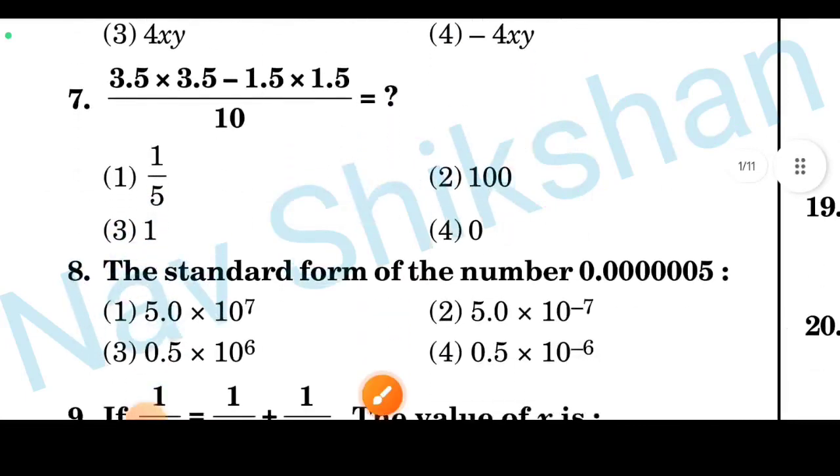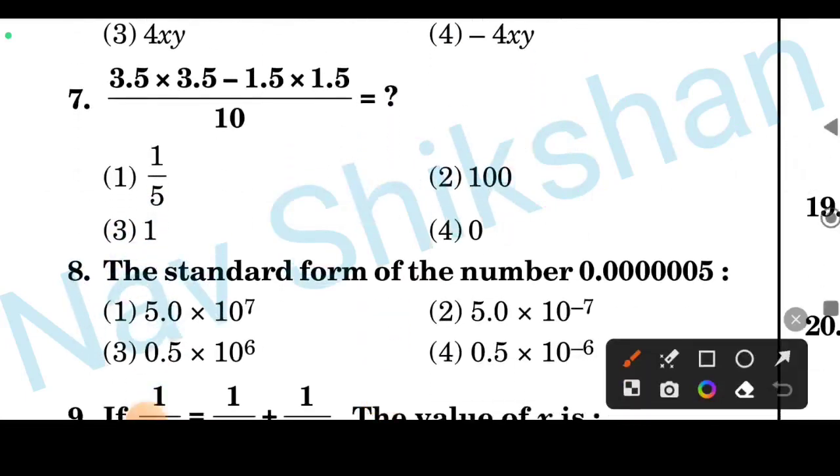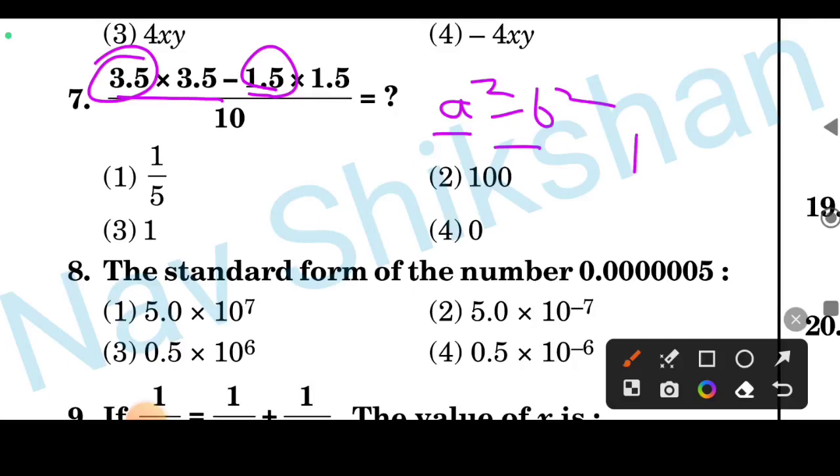Okay, and question number 7, again it is based on this formula. You can square it, a square minus b square, because you can take 1.5 as b and 3.5 as a. Just equate it, and you will get the answer 1, because on the numerator side you will get 10, and the denominator is already 10, so that becomes 1. Okay, the answer is option number 3.